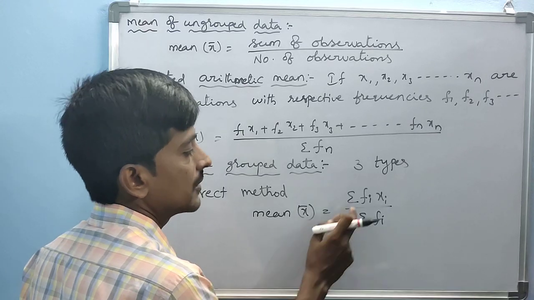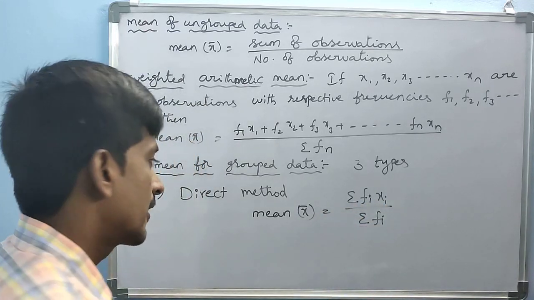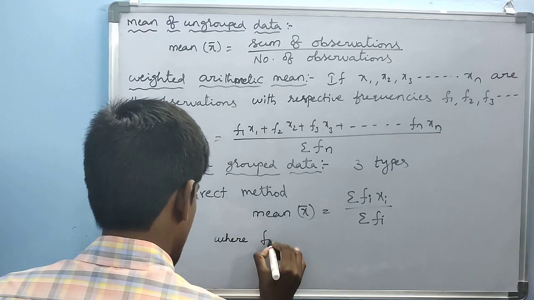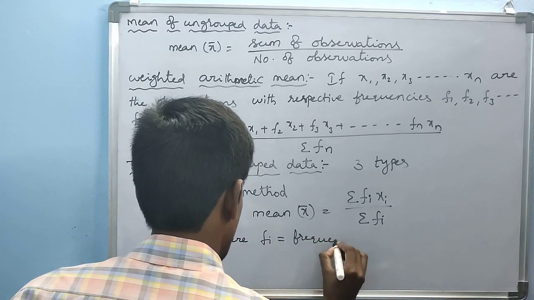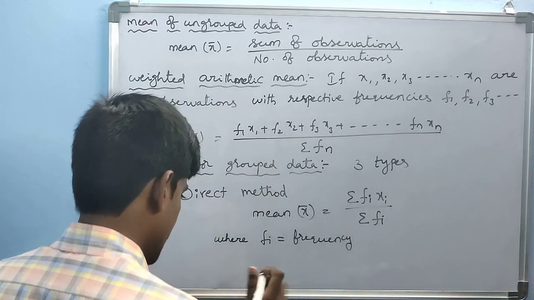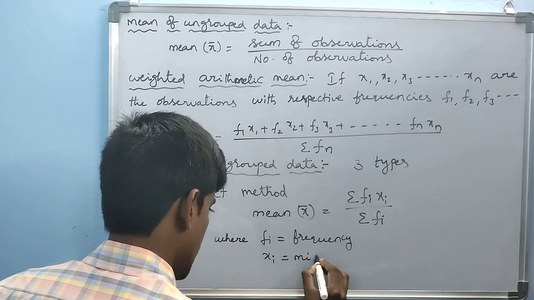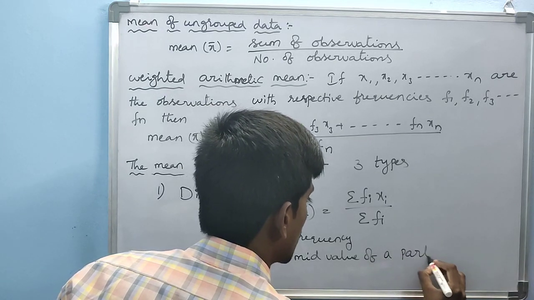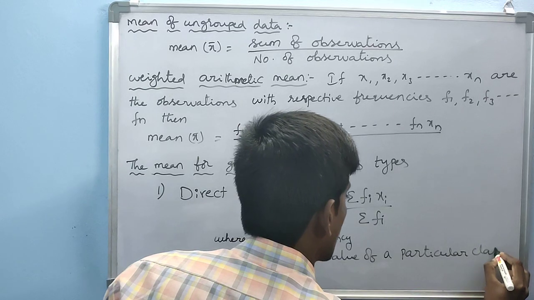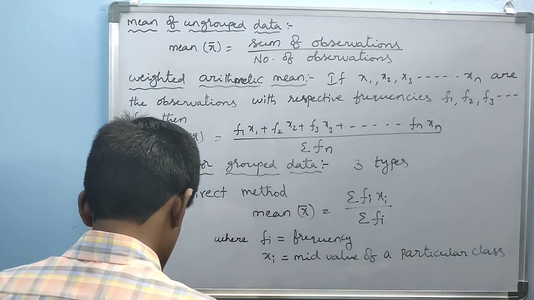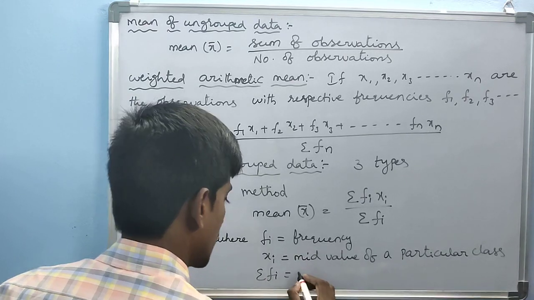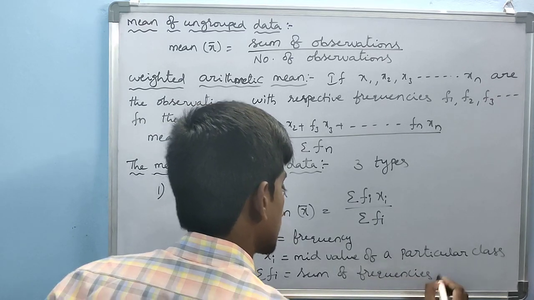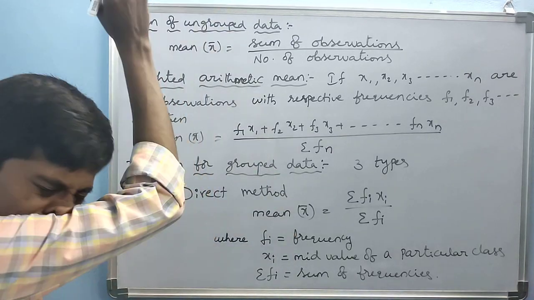Where fi equals frequency, xi equals mid value of a particular class, sigma fi equals sum of frequencies. This is the direct method.